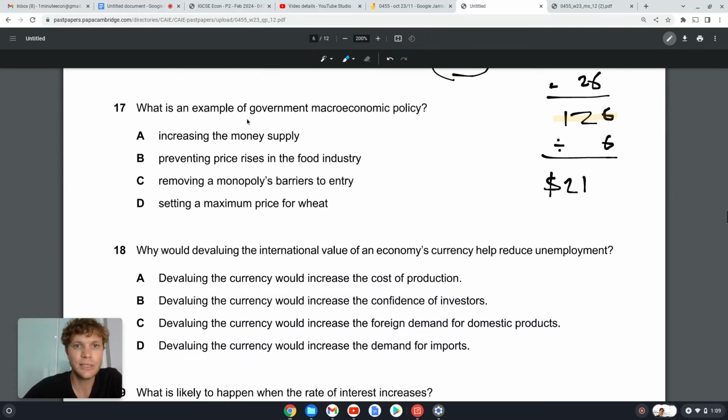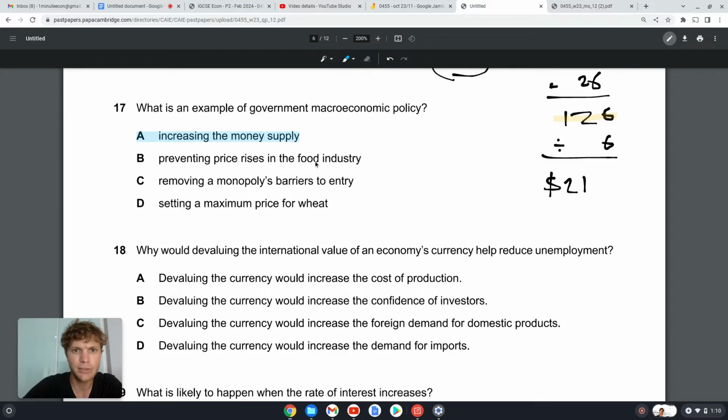17. What is an example of government macroeconomic policy? Increasing the money supply. Yes. So when we issue notes and coins, or we decrease interest rates so that people borrow more, we can inject money into the economy, we are increasing the money supply. This is expansionary monetary policy. We do this so that people can demand more, firms can sell more, and then there can be more production, so GDP is going to go up. We have economic growth. Okay.